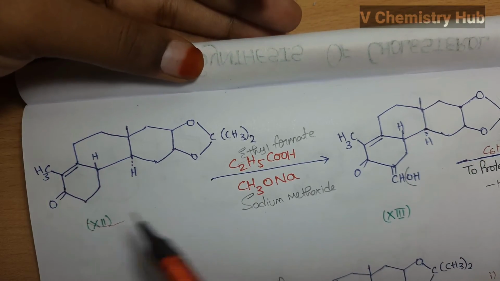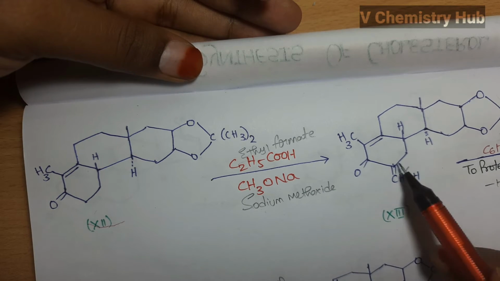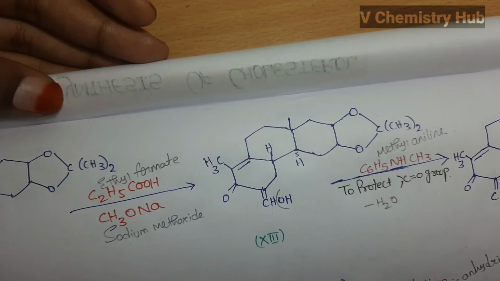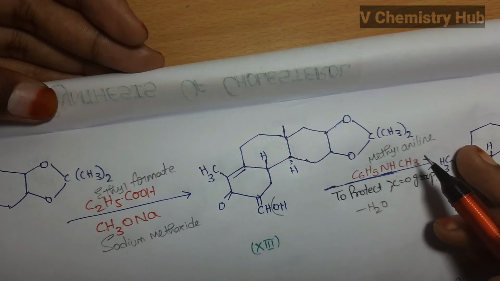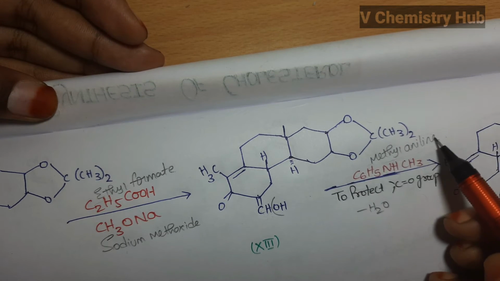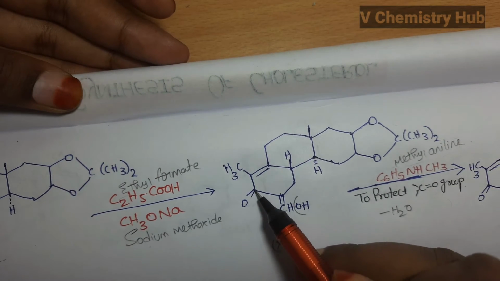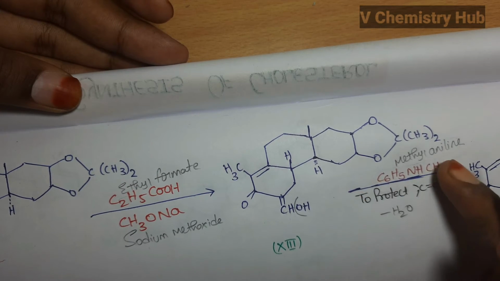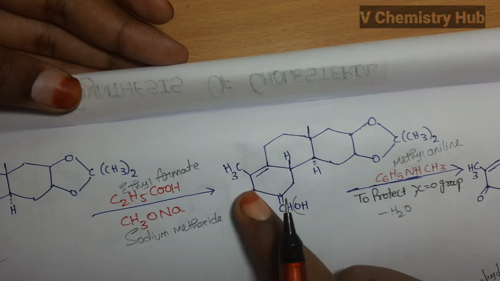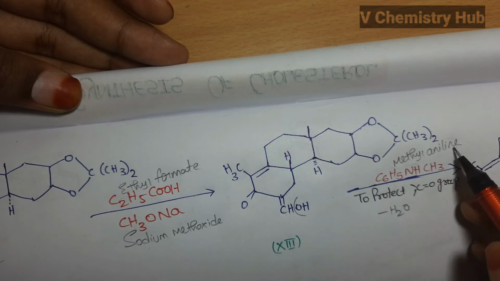Here in this place CH=OH will be attached. So the compound 13 is treated with methylaniline. This methylaniline is used to protect this C=O group. So for the protection of this C=O, methylaniline is used.